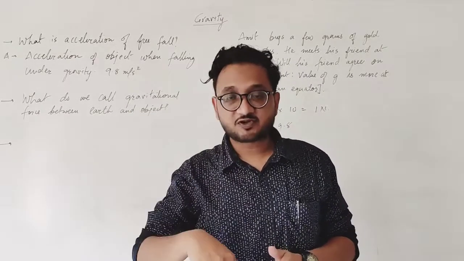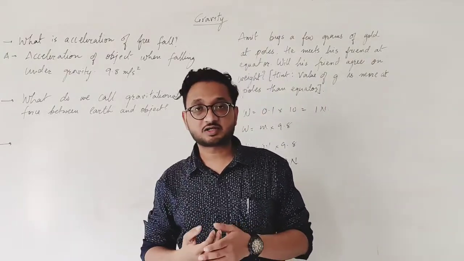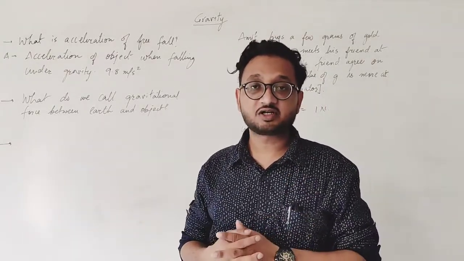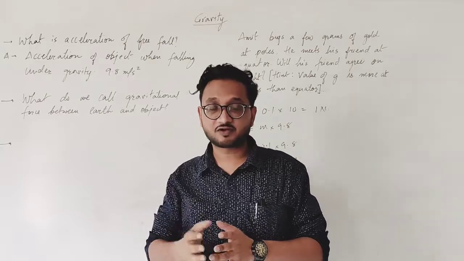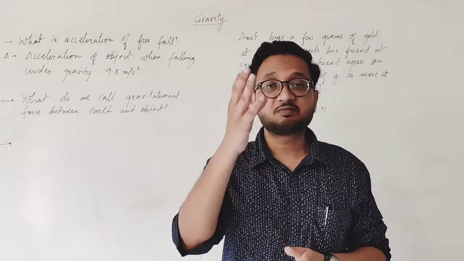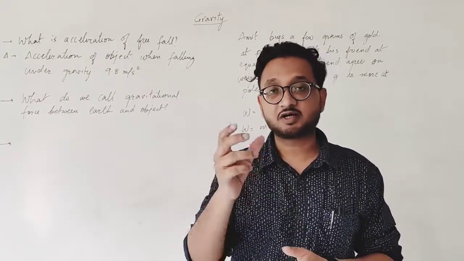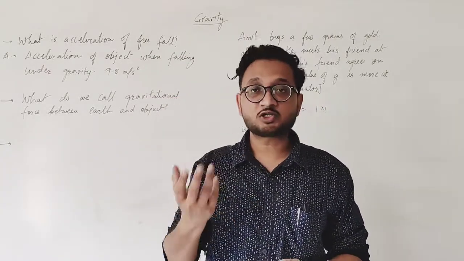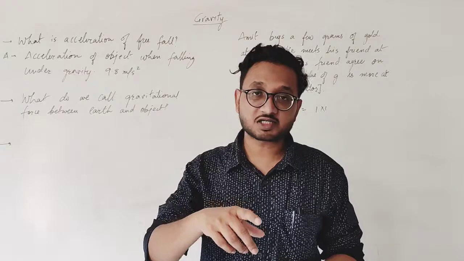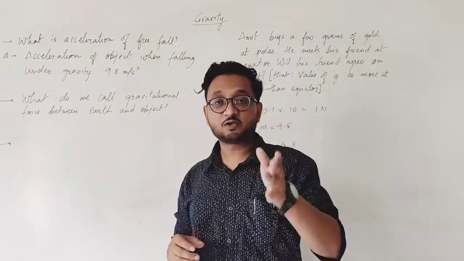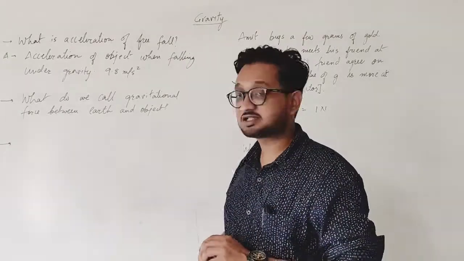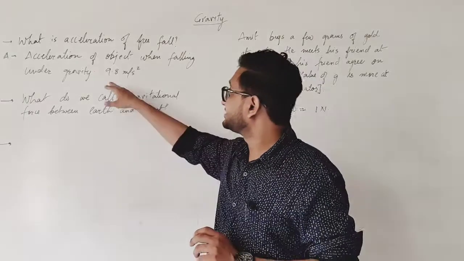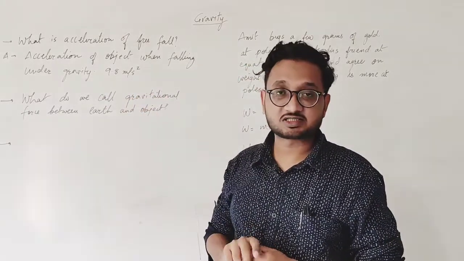If the object is free falling, obviously it is going to have acceleration, and that acceleration we already know, we have done the whole derivation of it. That acceleration is because of the gravity of our earth, and we know that acceleration due to gravity is small g, which is 9.8 meters per second square.